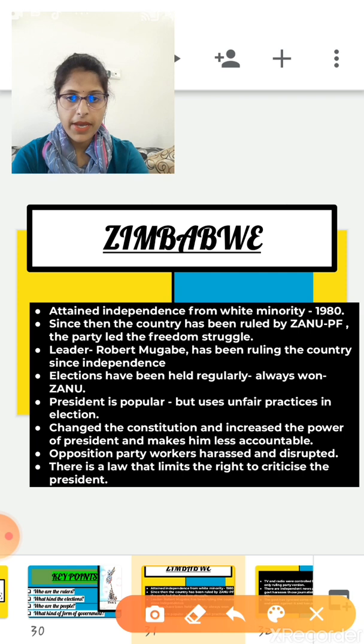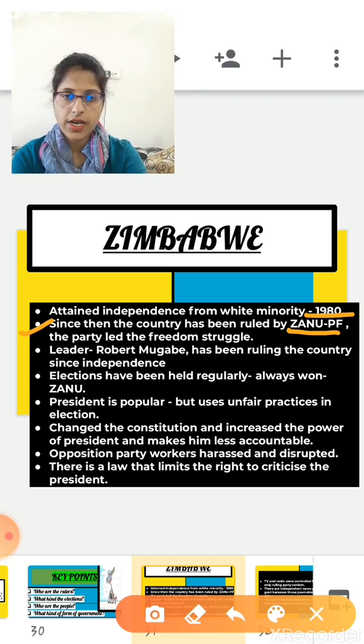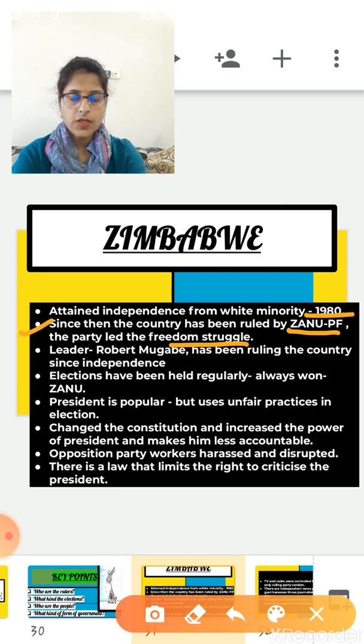In Zimbabwe, independence was attained from the white minority in 1980, right? When did Zimbabwe attain independence? In 1980. Since then, the country has been ruled by ZANU-PF. ZANU-PF is basically the political party of Zimbabwe that led the freedom struggle in Zimbabwe. So first, understand the full form of ZANU-PF.